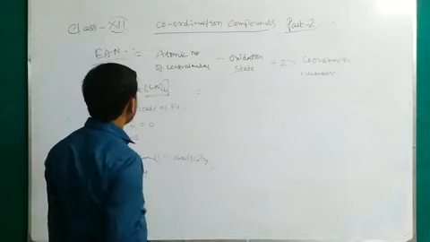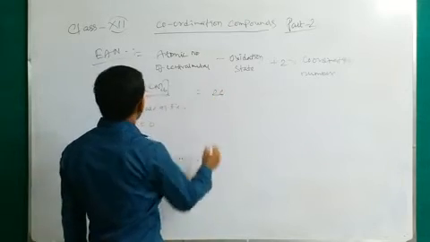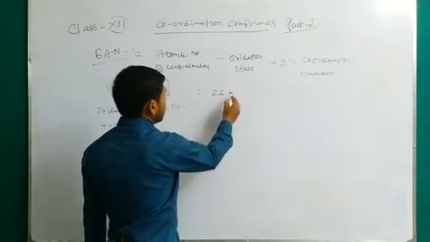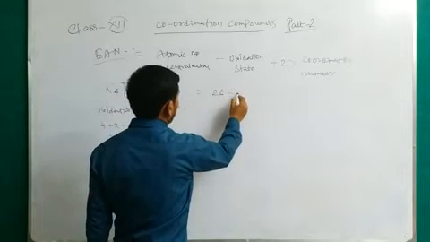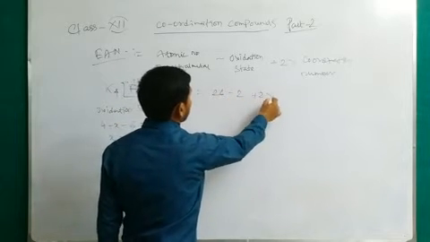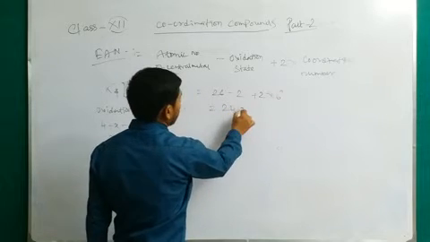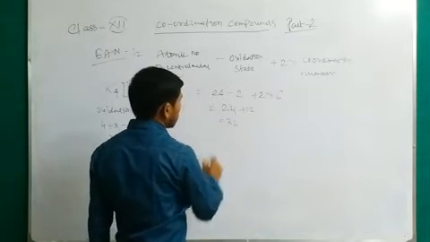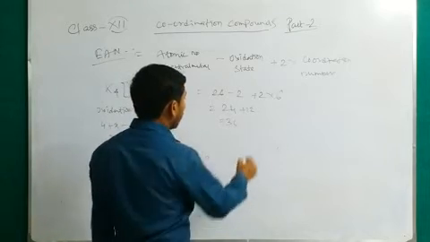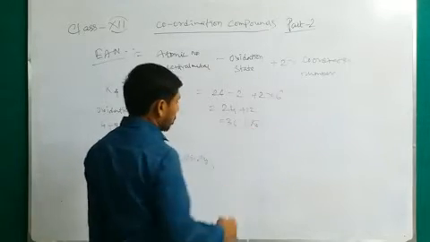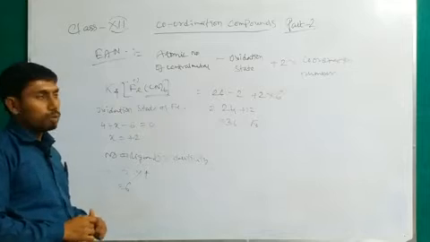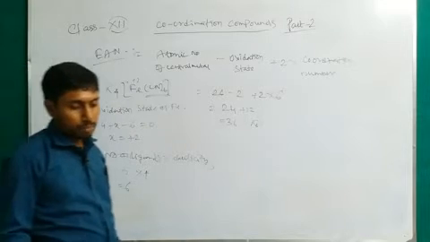Now calculating the effective atomic number. The atomic number of iron is 26, minus oxidation state 2, plus 2 into coordination number 6. So 24 plus 12 equals 36. It is the atomic number of krypton, so it is attaining the nearest noble gas configuration, that of krypton.